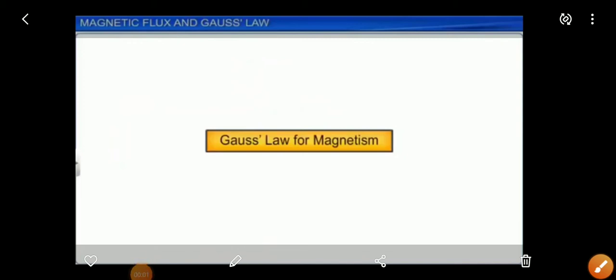Good morning, students. Today we are going to see Chapter 5, Magnetism and Matter. In that, first we are going to see the properties of a magnet, some common basic rules regarding magnetism.